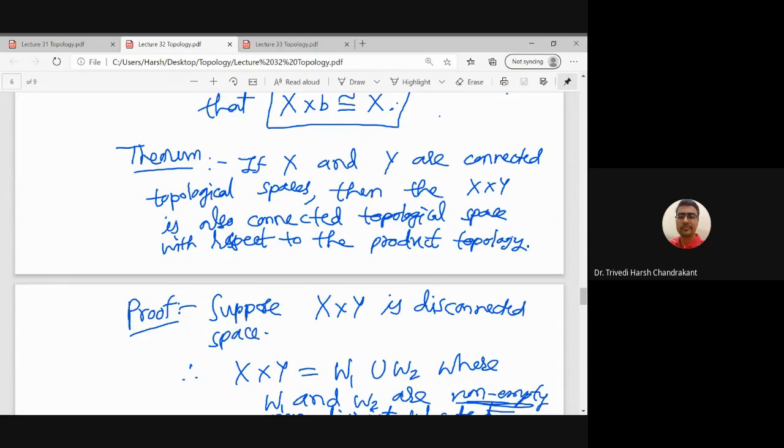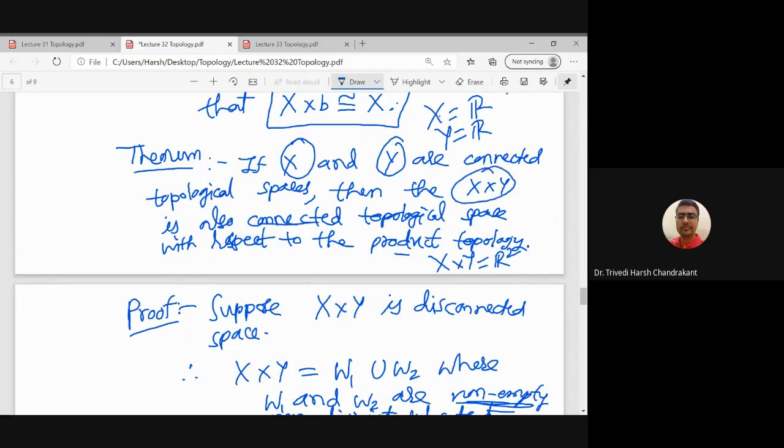As a special case of this result, as a corollary, we can take X equal to R and Y equal to R. So what we will get is that X cross Y is a connected space, and X cross Y in this case is R2. So basically, by assuming R is connected, we get that R2 is a connected topological space with respect to the product topology.